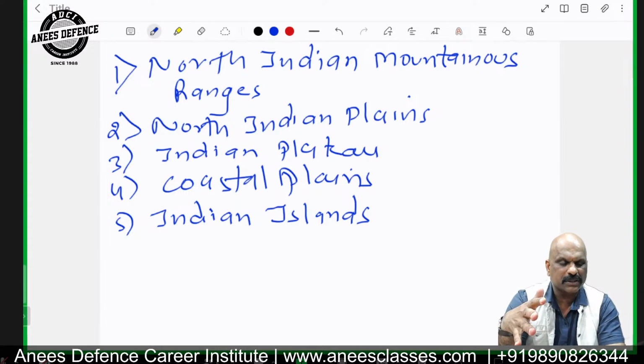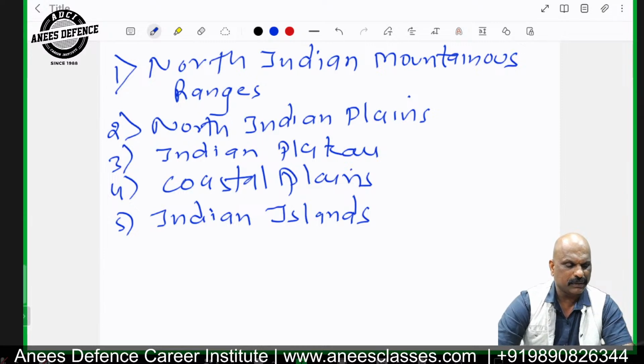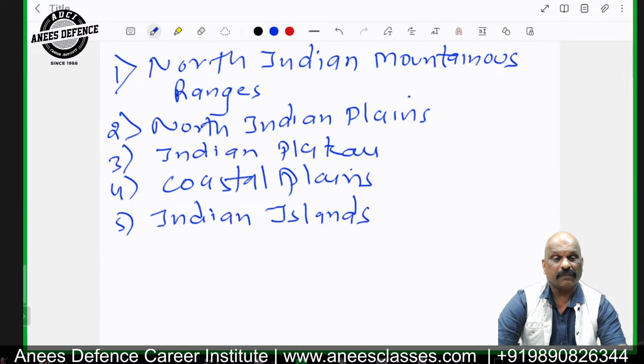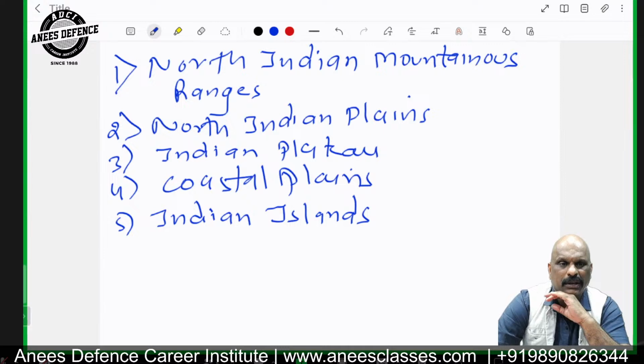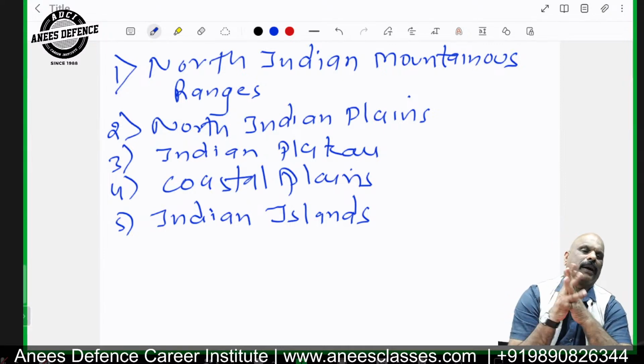These floodplains are very fertile. They are known for the growth of wheat, sugarcane, potato. These floodplains are extensive. They have formed the states of India, such as Punjab, Haryana, UP, Bihar, Odisha, some parts of Bengal.